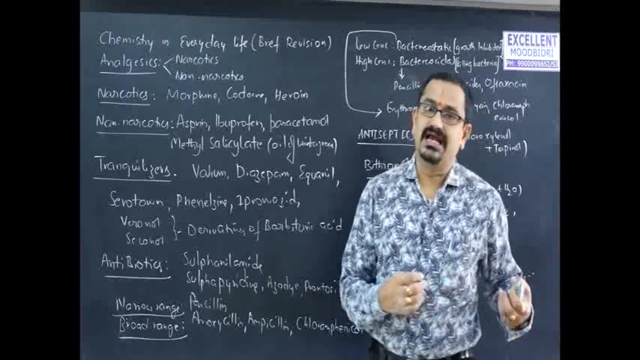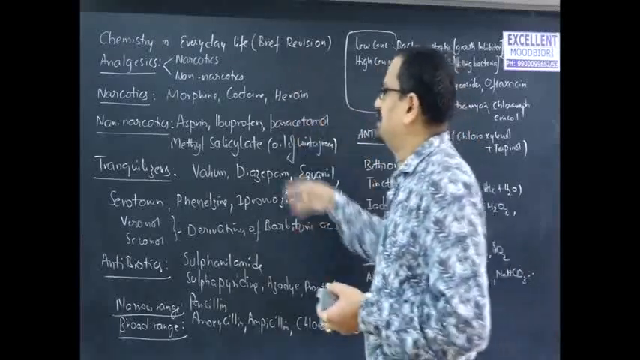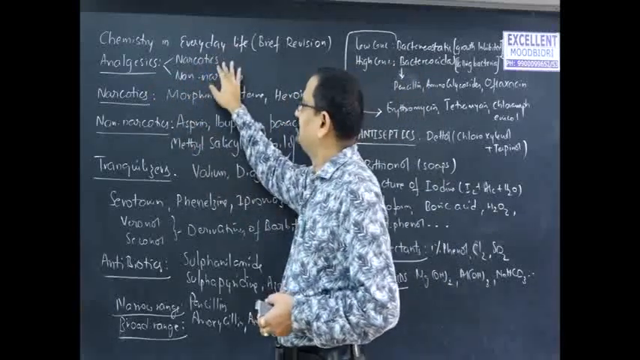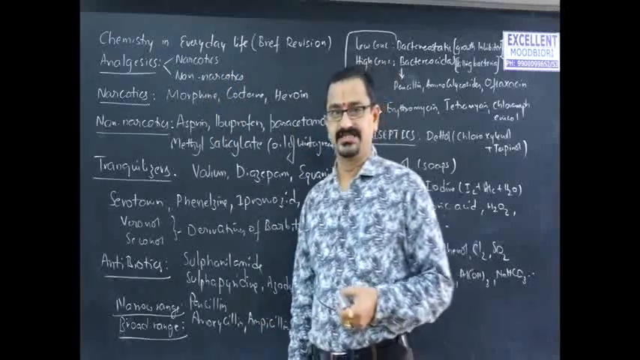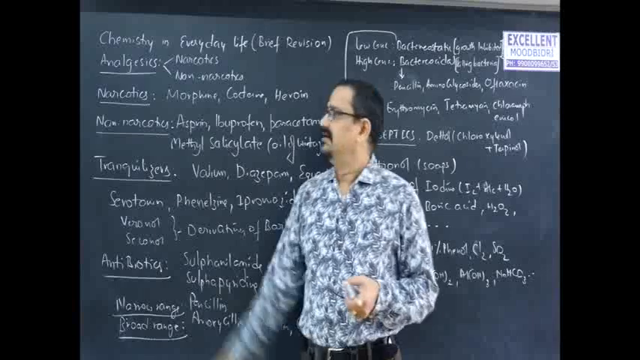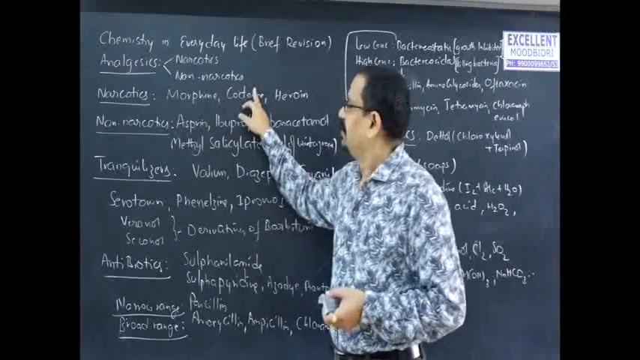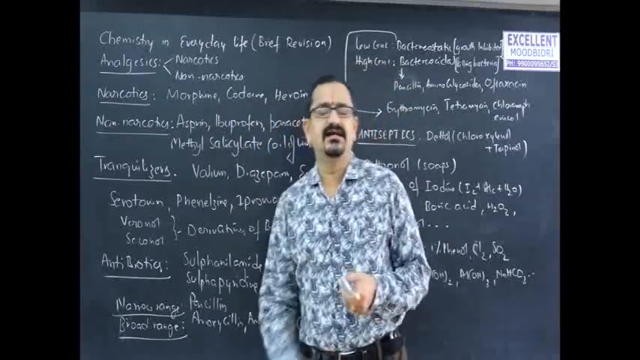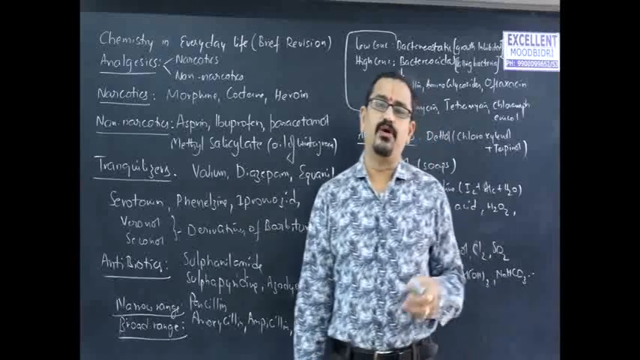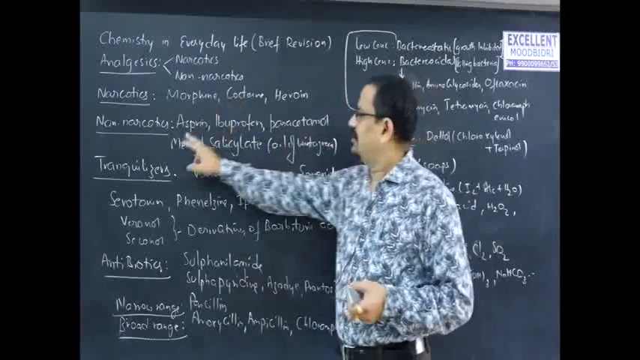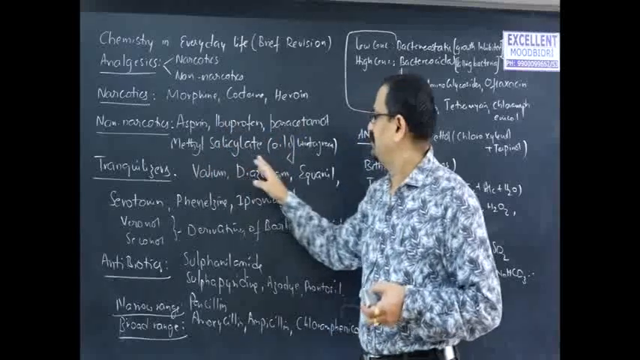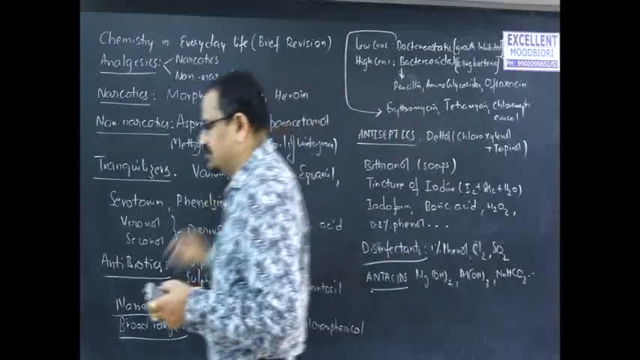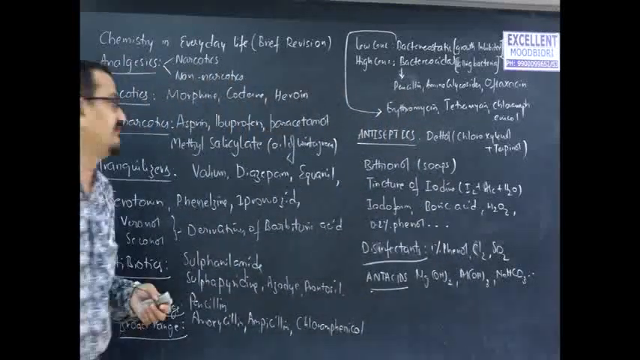Now, when it comes to the classification of drugs, there are different types, like analgesics, which relieve or reduce the body pain, and which are classified into narcotics and non-narcotics. Narcotics are addictive, non-narcotics are non-addictive. Narcotic drugs are morphine, heroin and codeine. These are extracted from the opium poppy. And non-narcotic drugs are aspirin, ibuprofen, paracetamol, methyl salicylate, which is called oil of wintergreen, etc. This may be the question: which of the following is called oil of wintergreen?